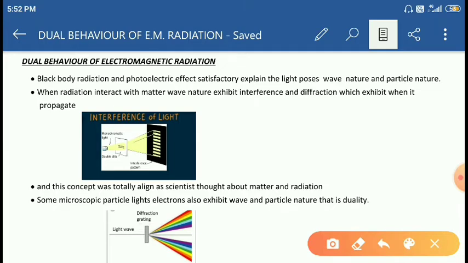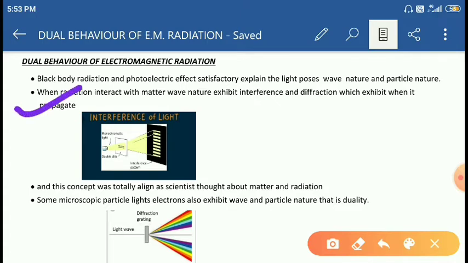Before discussing atomic spectra, we have to discuss some developments leading to the atomic spectra. For that purpose, first we have to discuss some properties. Let's see some properties, students.